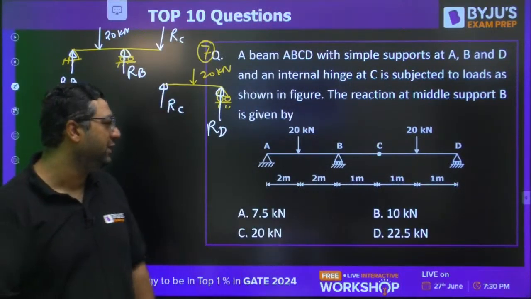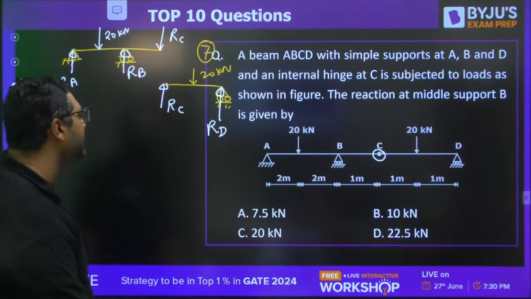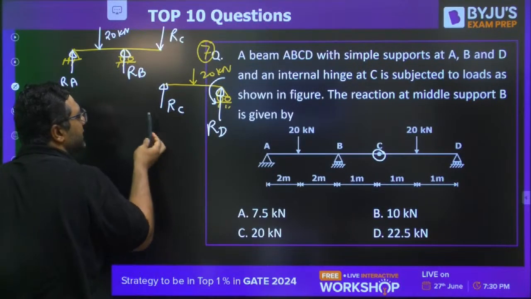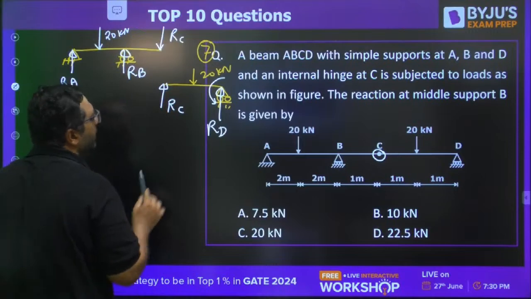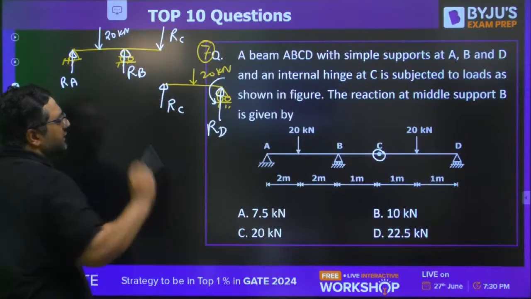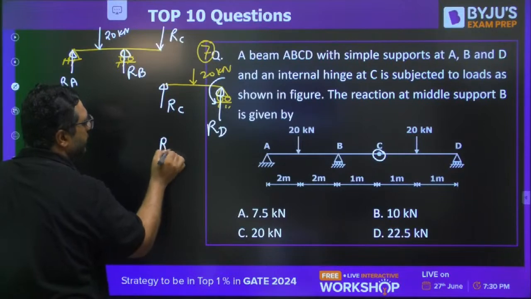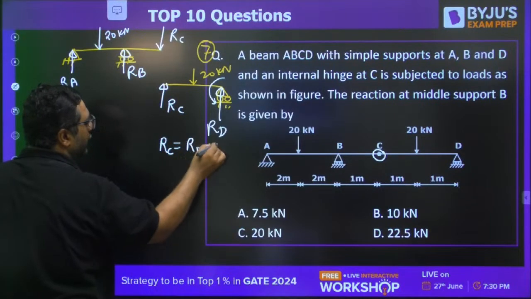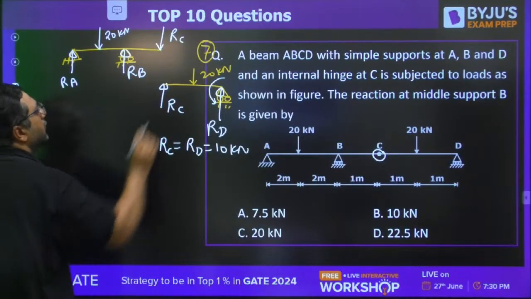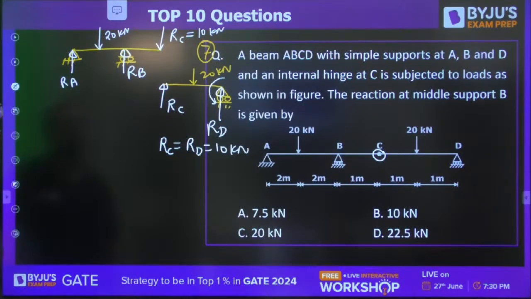I all the time tell you that you need to break the beam from the internal hinge, and when you are breaking, obviously this 20 kilonewton will try to rotate the beam here. So to avoid this, the hinge will apply a support reaction here. But at C, net force is 0, so RC will be coming here also, so that this RC and this RC nullify their effects. From the symmetry, you can see here RC and RD to be 10 kilonewton. So now, my dear, you know what to do.